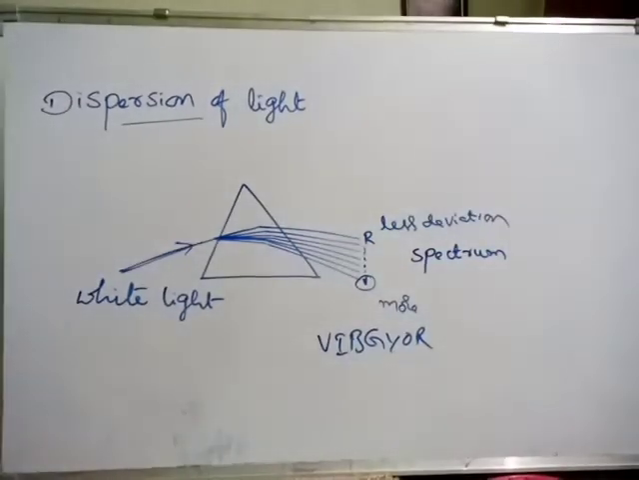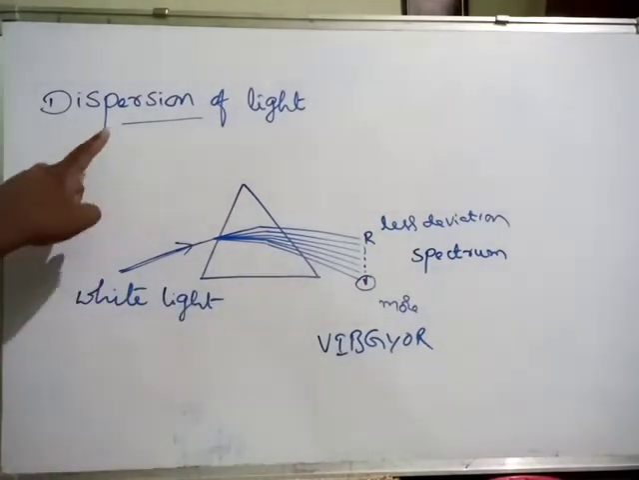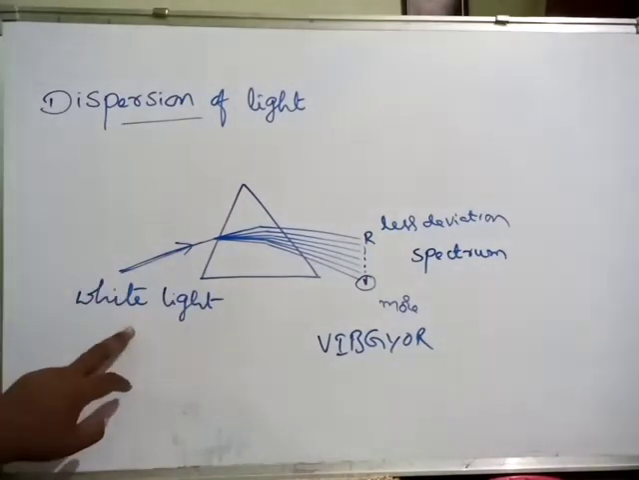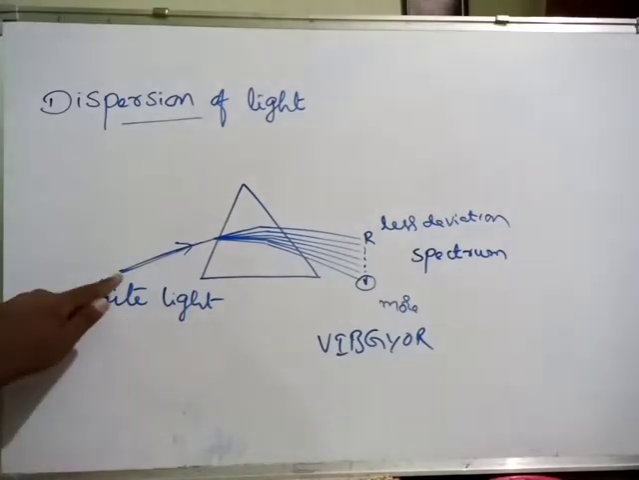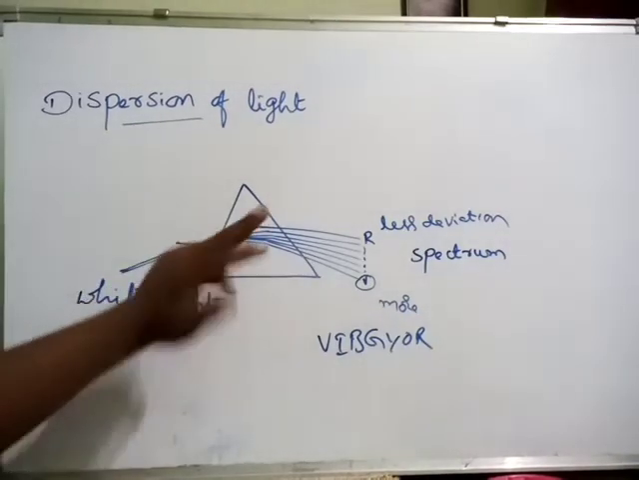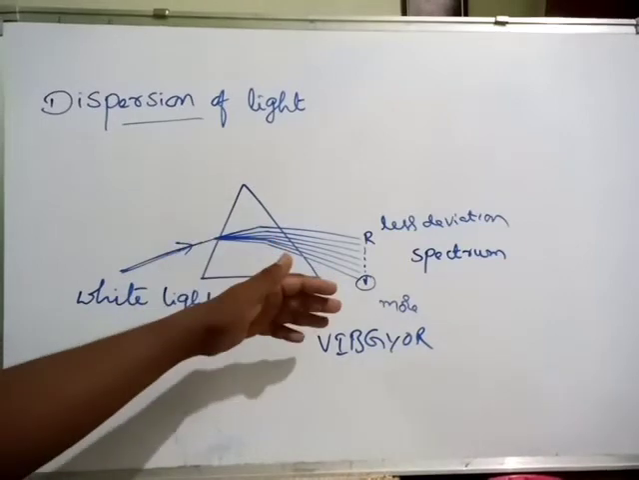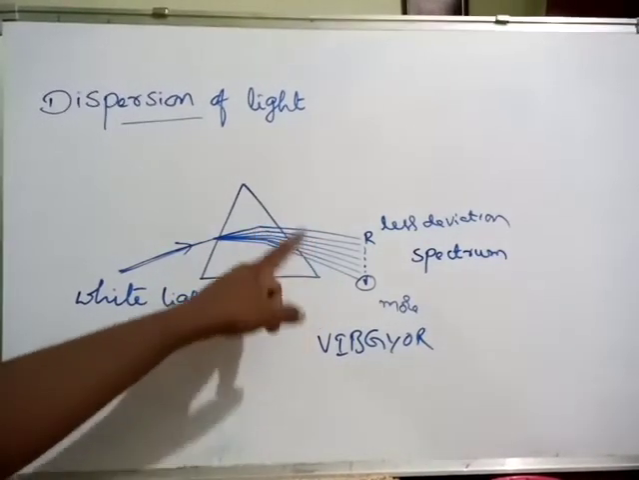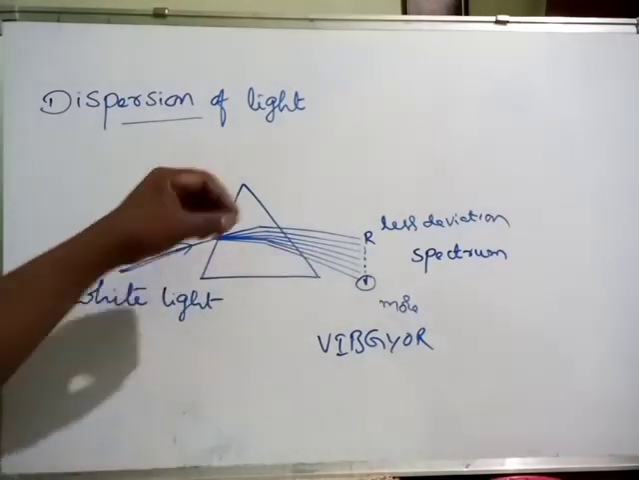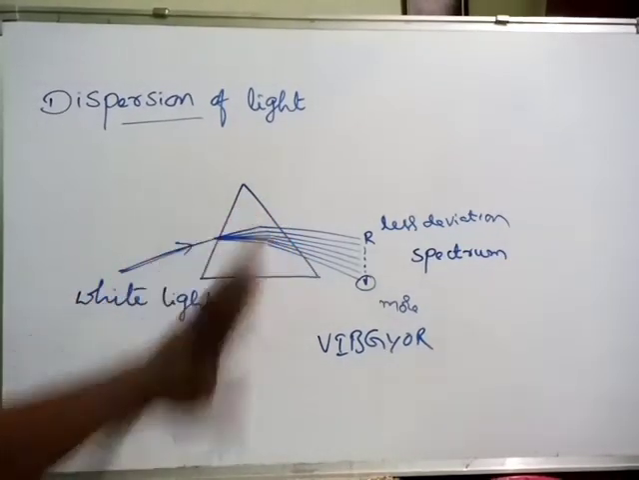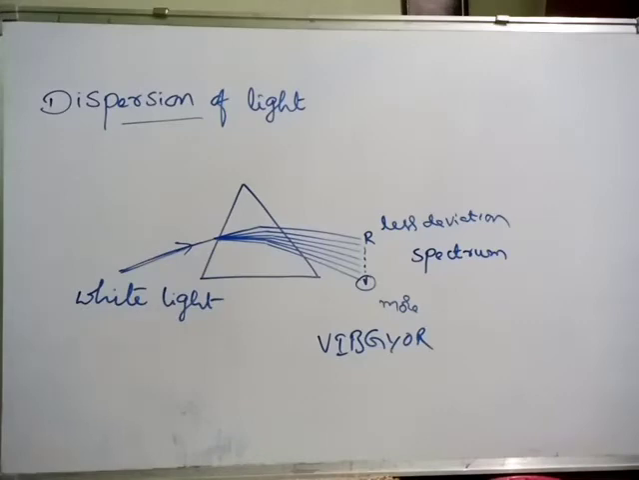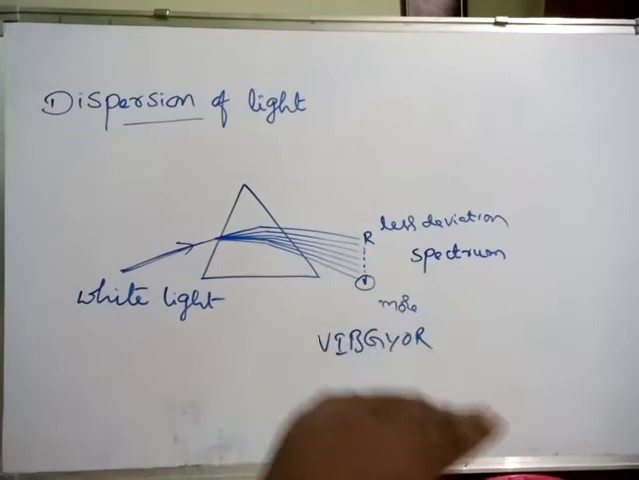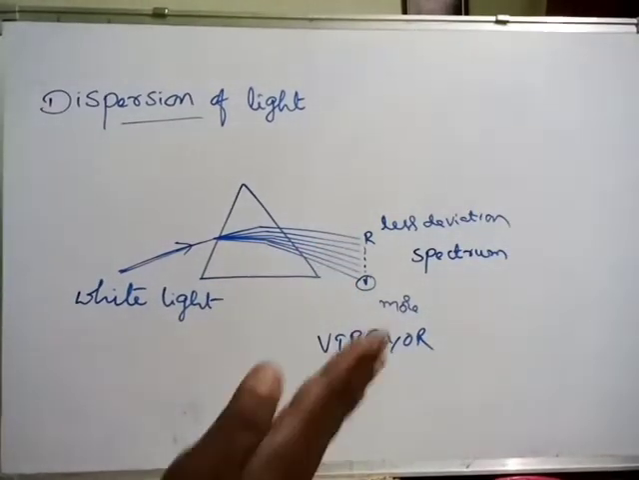So what is dispersion of white light? If white light is passed through a prism, it is divided into 7 different colors, which means it gives a spectrum. That is what we call dispersion of light. Disperse means dividing in different directions. Here violet is the more deviated color and red is the less deviated color.